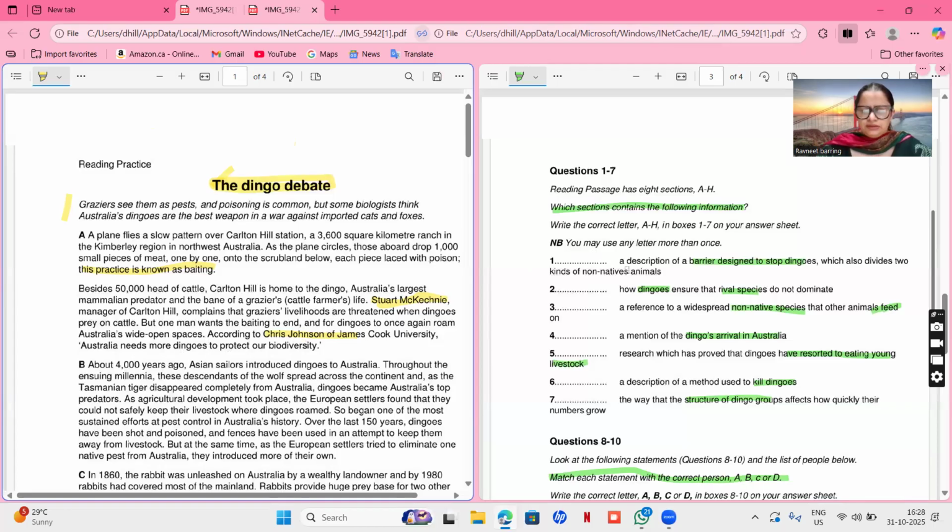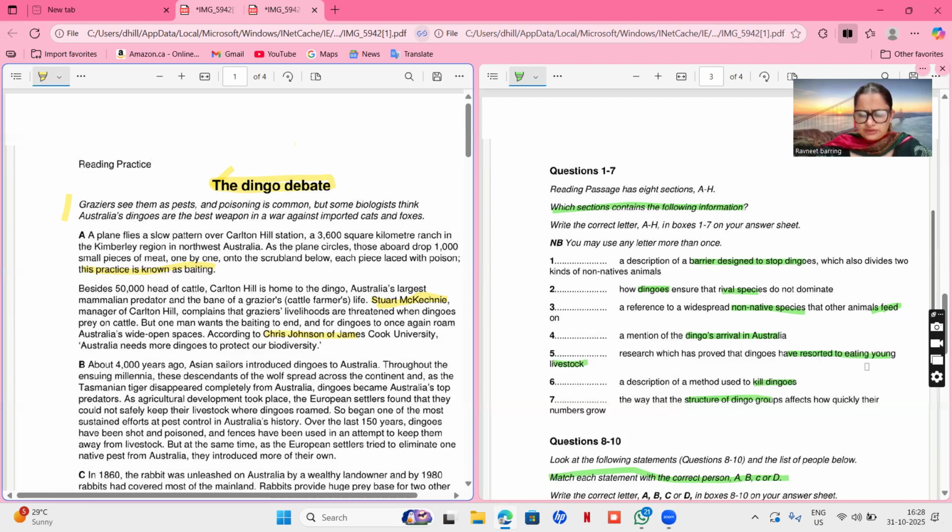All right. Let's see. So we are done with A. Let's move to the questions. A description of a barrier against dingoes to stop. All right. Rival species, no. Feeding, no. Dingoes arrival, no.